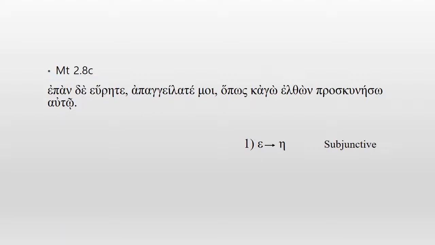I hope you remembered the keywords, the key syllables that I gave you. Elth from the verb erchomai as a typical syllable when it's changed. Elthon, we have omega, nu ending, the participle.